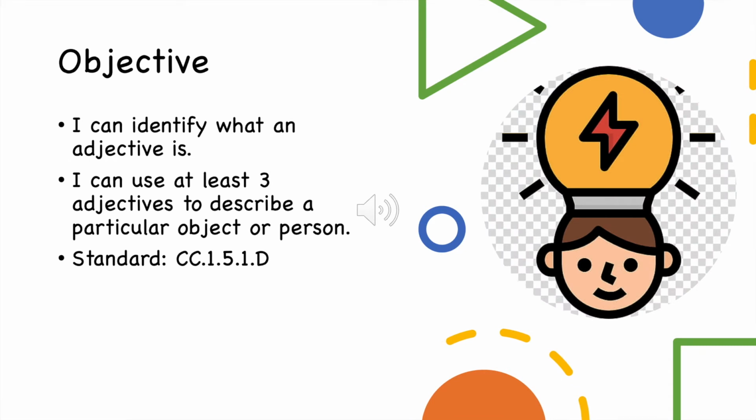Here are today's objectives. Number 1, I can identify what an adjective is. And 2, I can use at least 3 adjectives to describe a particular object or person. So by the end of today's lesson, you should be able to do these 2 things. Let's get started.